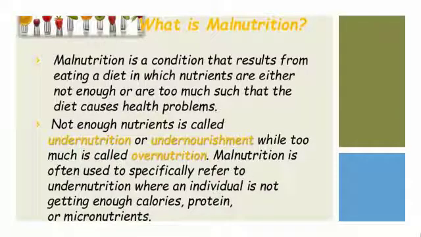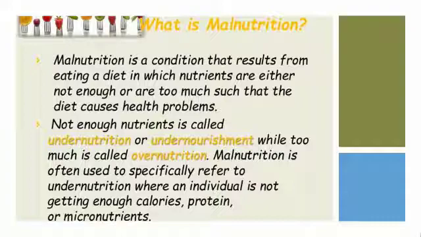What is malnutrition? Malnutrition is a condition that results from eating a diet in which nutrients are either not enough or are too much such that the diet causes health problems. Not enough nutrients is called undernutrition or undernourishment, while too much is called overnutrition.